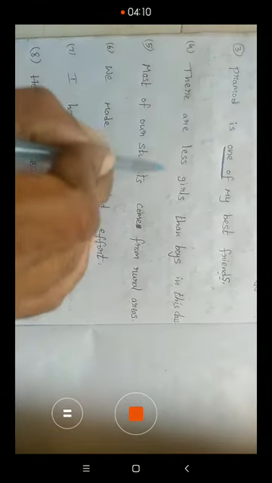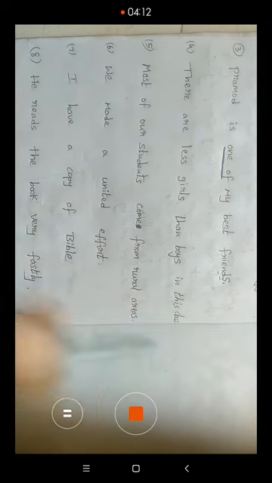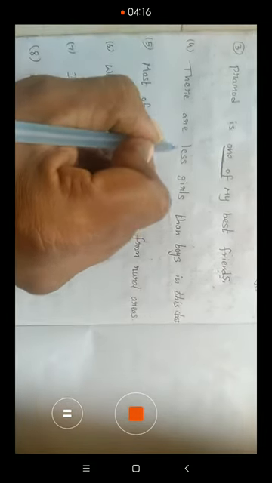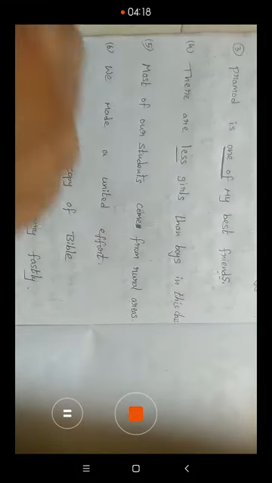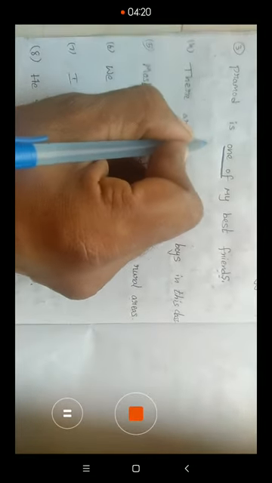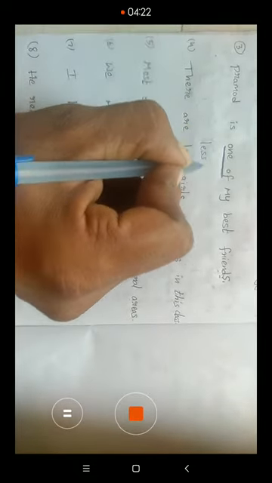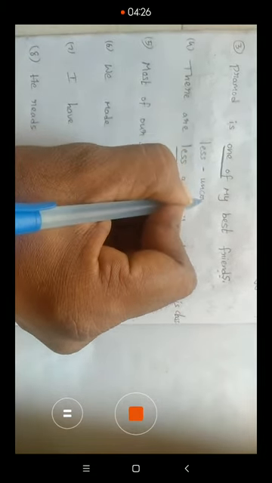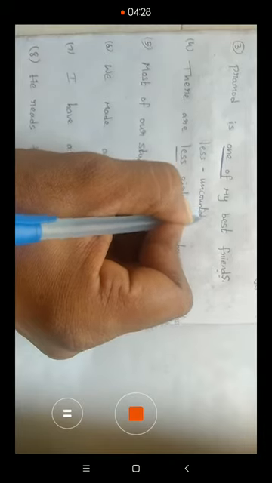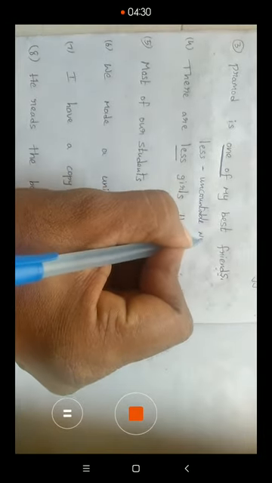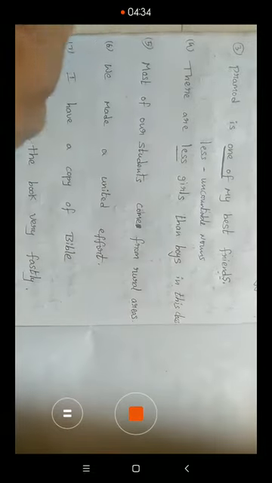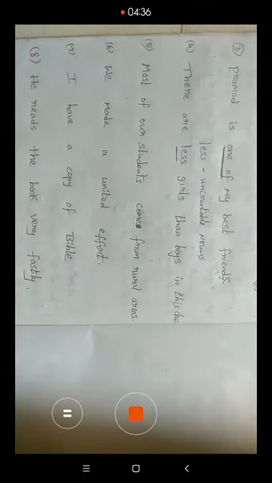And the fourth one: there are less girls than boys in this class. Actually, less is a mistake. Why? Because less is used with uncountable nouns. Girls are countable nouns, boys are countable nouns, benches are countable nouns.